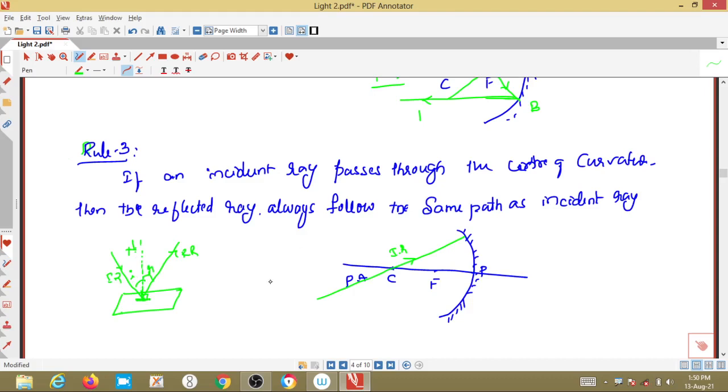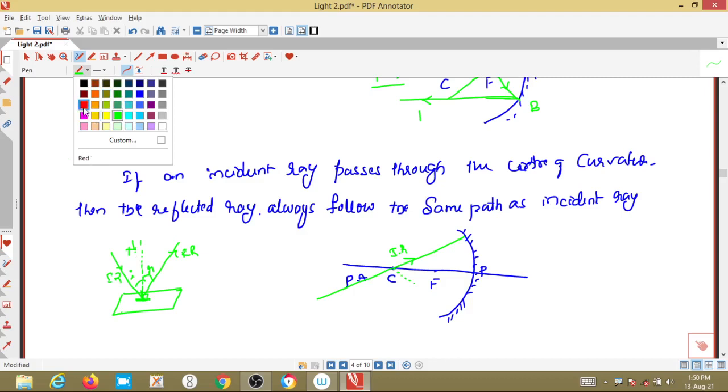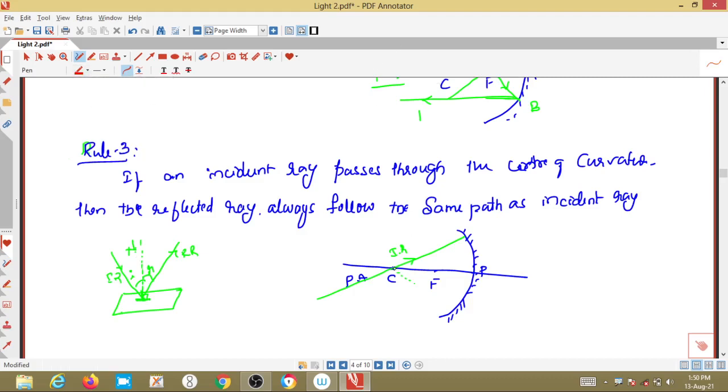Now, whenever you come here, whatever lines we are drawing from a center of curvature to the surface or aperture, as I told in the previous rules also, these lines are perpendicular to those points. If I am drawing lines at a point P, Q or S, wherever we draw, these lines are always perpendicular to that particular point.